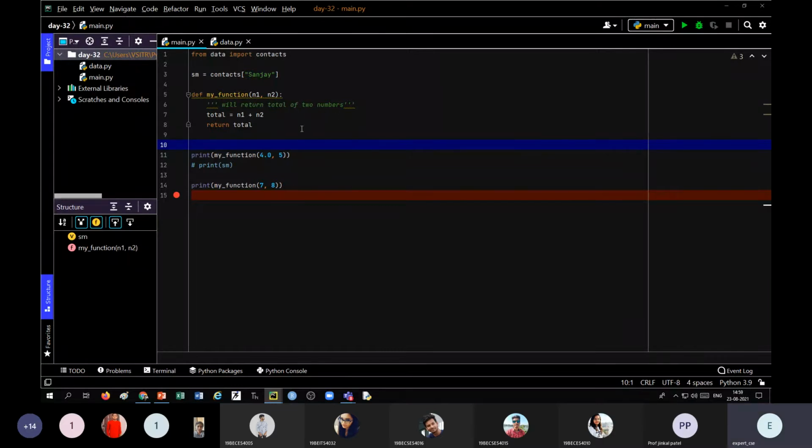The second thing is more space. For example, I have defined one dictionary here where several keys are there. Right now I have taken only one key and I have stored it in a separate file, because suppose this program is very long and you have defined the dictionary somewhere, so you have to go to that particular place. So what you can do is store this dictionary in a particular file.